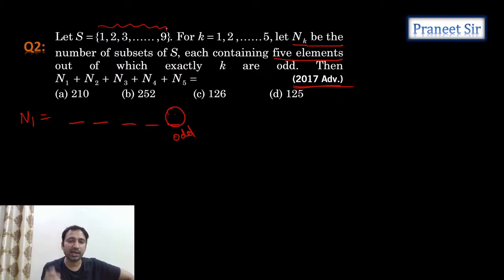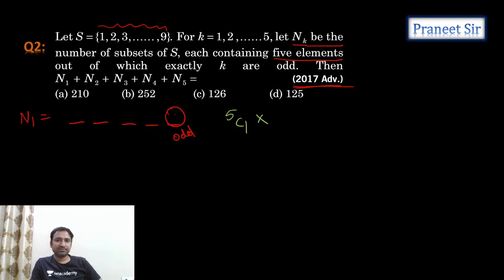See, out of this 1 to 9, how many odd numbers are there? 5 odd numbers are there. How many ways can we select one odd number out of these 5 numbers? Isn't it 5C1 ways? We need to select one odd number. N1 means the number of subsets of S, each containing 5 elements. So we need to select 5 elements, and out of these, only one element should be odd. So we need to select one odd number out of 5 odd numbers.